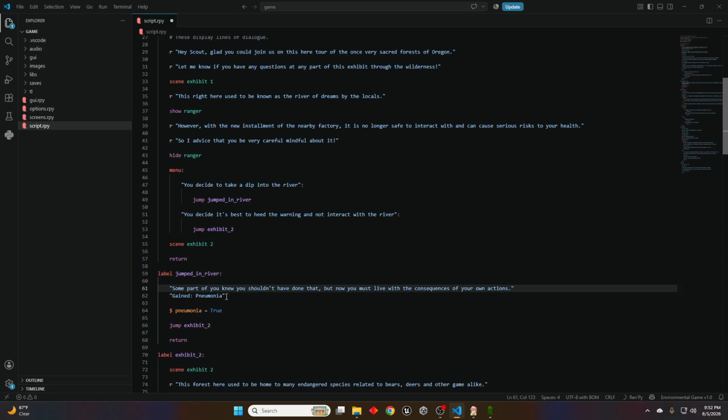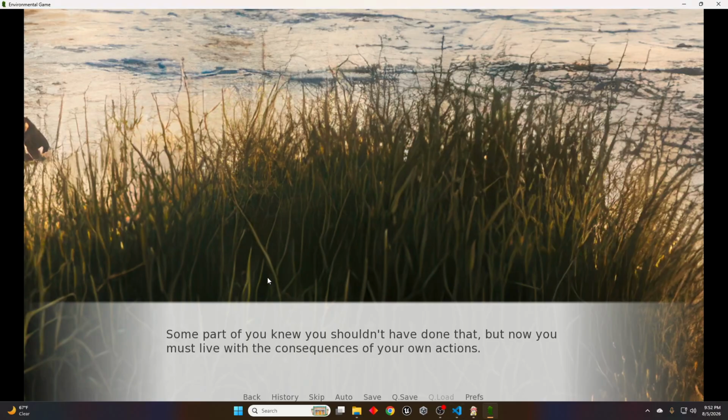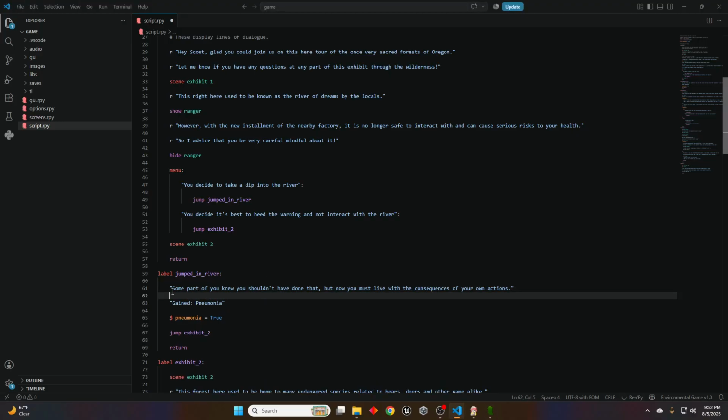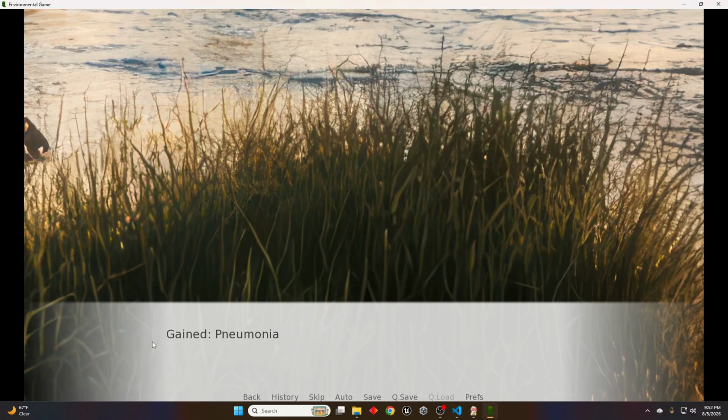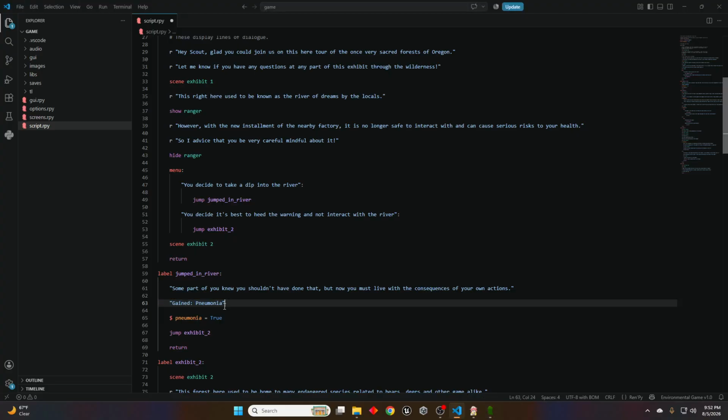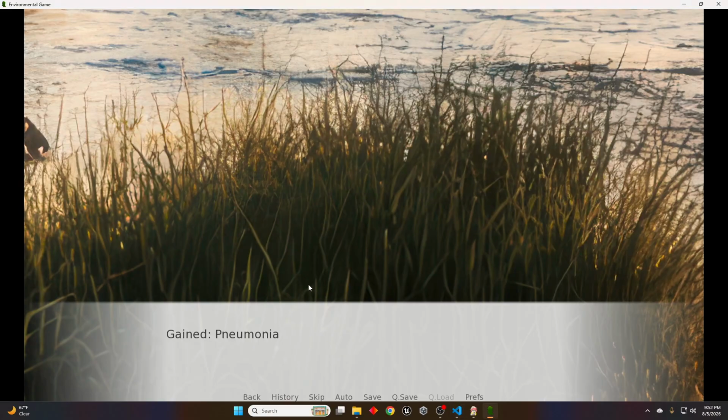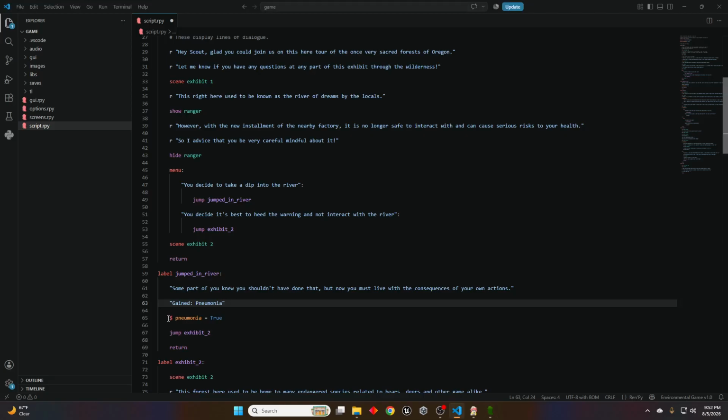You could probably just hit a space in the next text and it'll work the same, but I like to format it like this. And then the next text happens when you click, and it says you gain pneumonia. There is no ranger, it's just you speaking to yourself. And then once you click from here, it'll run the next line. But since this isn't a text, once this is done, it'll just run right into the jump exhibit 2 label.